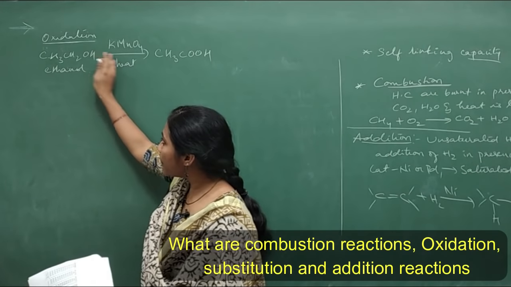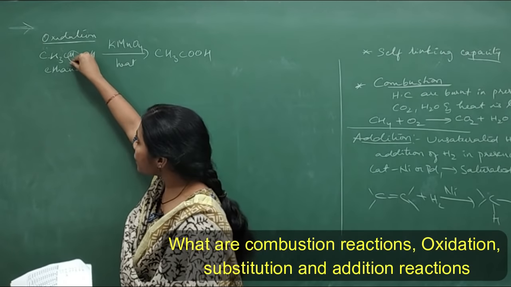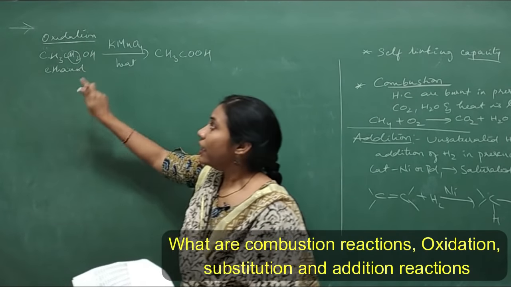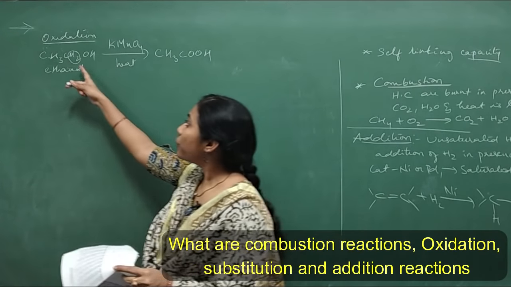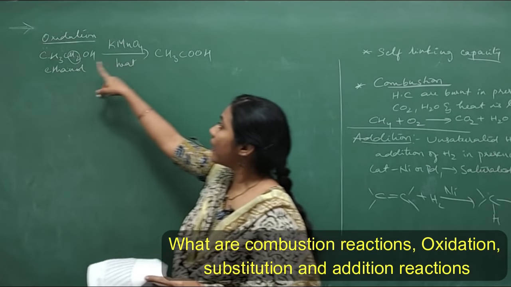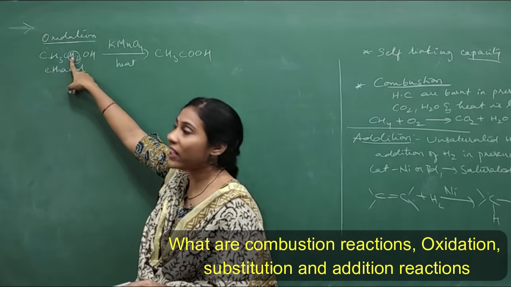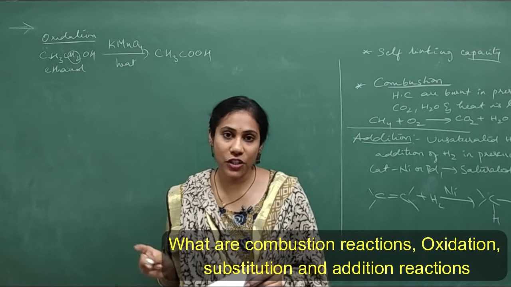Oxidation means what? Removal of hydrogen and addition of oxygen. Say these 2 hydrogens we are removing. 2 hydrogens are equivalent to 1 oxygen. When you remove 2 hydrogens, you should add 1 oxygen. So in the place of H2, O will come. So COOH.